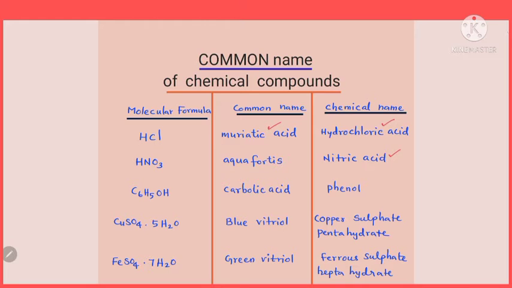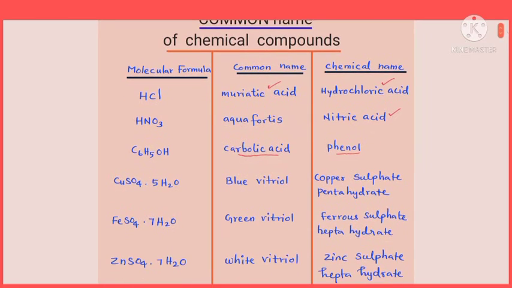The next one, molecular formula of the compound is C6H5OH, which is called carbolic acid. The common name of this compound is carbolic acid. It's a compound having a benzene ring with an OH group. We know very well that benzene with OH group is nothing but phenol. So phenol common name is carbolic acid.